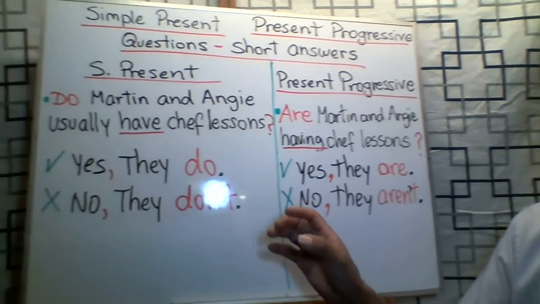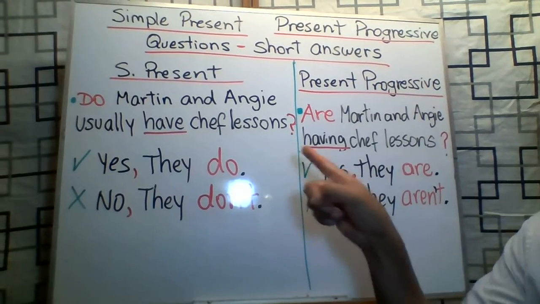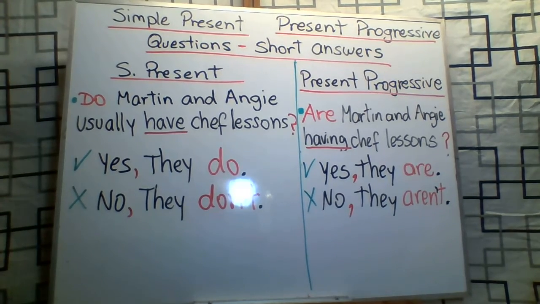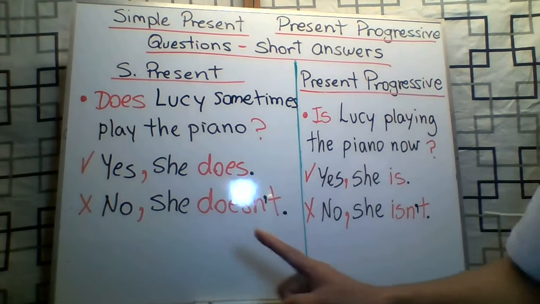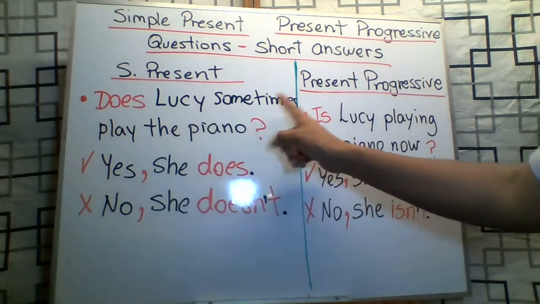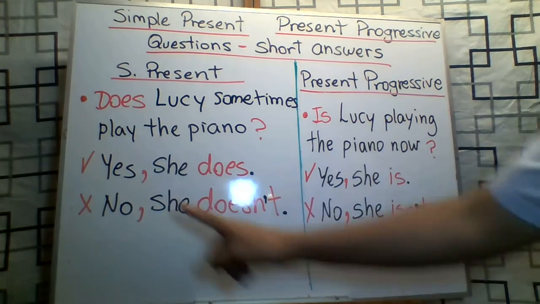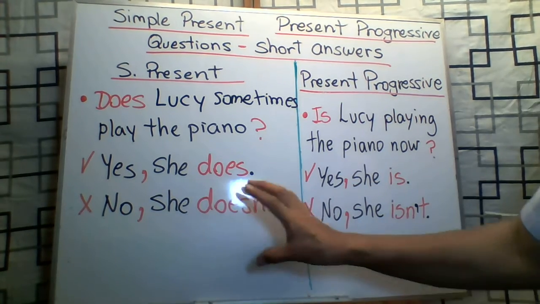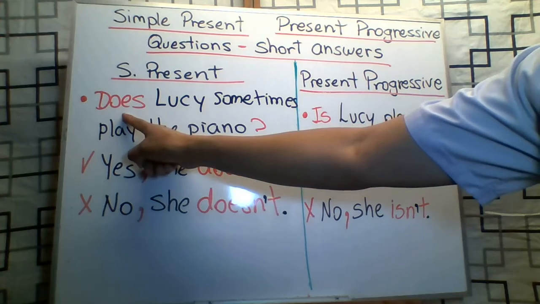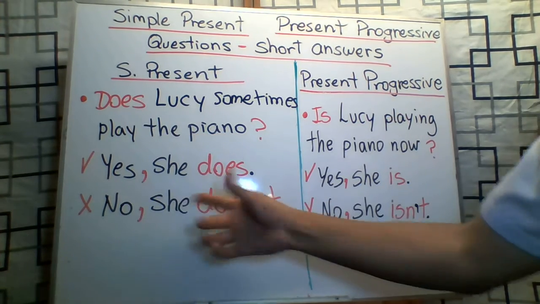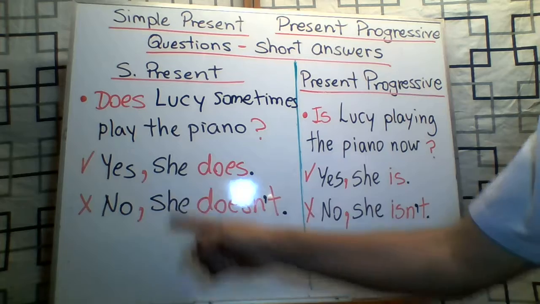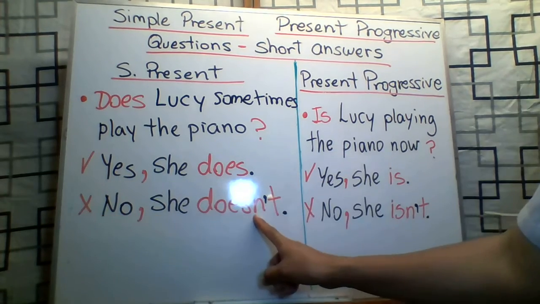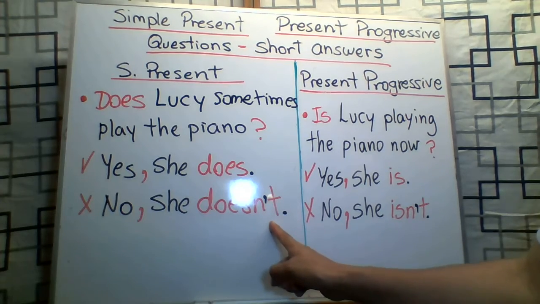What happens with the example of Lucy? Look at the board again. I'm going to give you the explanation. So let's see. Does Lucy sometimes play the piano? Yes, she does. No, she doesn't. Notice this. Does at the beginning, does at the end of the short answers. In affirmative, does. In negative, doesn't, the contraction of does not.